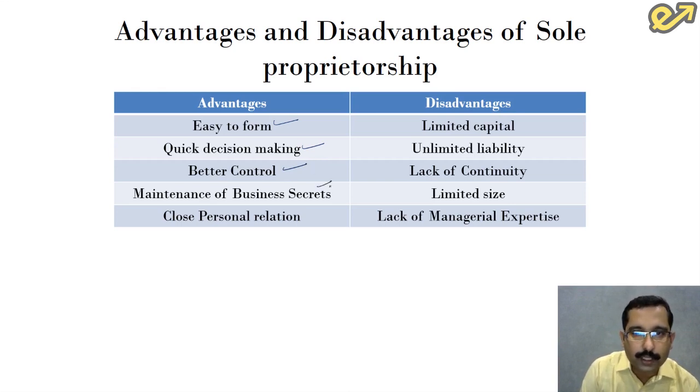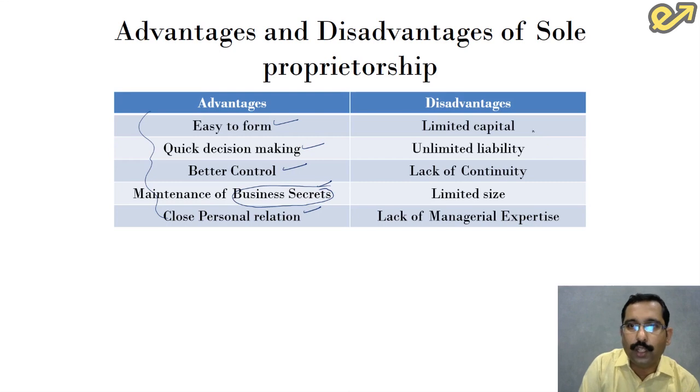Maintenance of business secrets. Business secrets are the key for success. So here, since the business is owned and understood by one person, all secrets are safe with that person. And there is close personal relation with the customers, with the suppliers. This is one person who deals with everybody and there is close personal relationship. So all these are the advantages of sole proprietary.